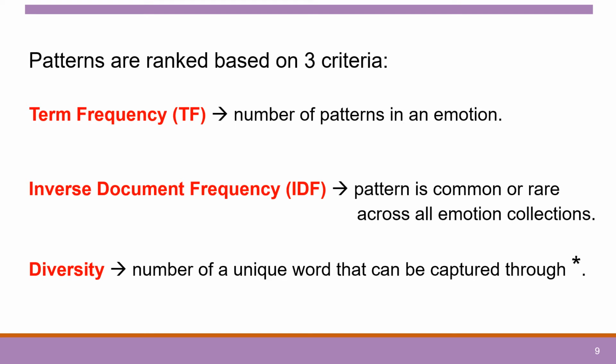We rank the patterns based on these 3 criteria. I believe everybody here is already familiar with these terms. The first is term frequency, which means the number of occurrences of the pattern in an emotion. The second is the inverse document frequency, which means whether the pattern is common or rare across all emotion collections. And the third is diversity, which means the number of unique words that can be captured through the wildcard.